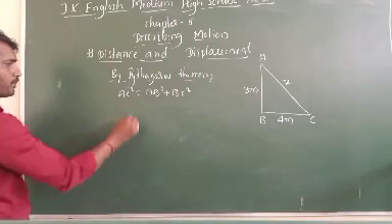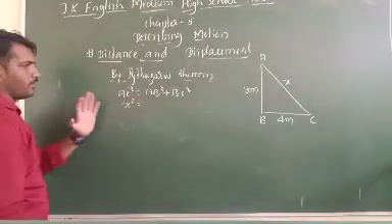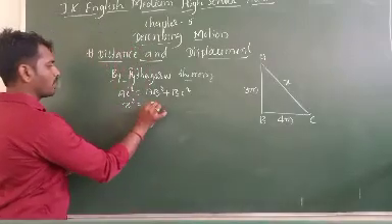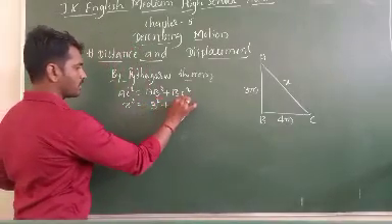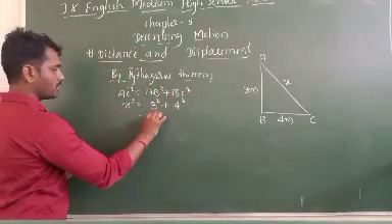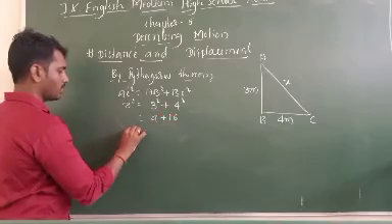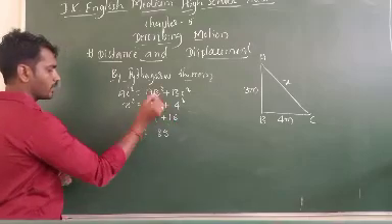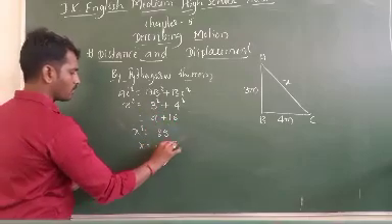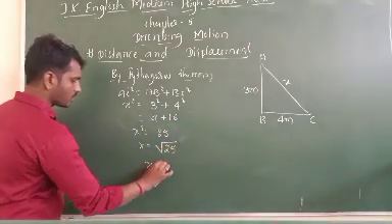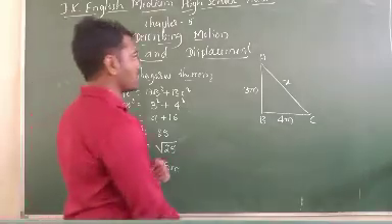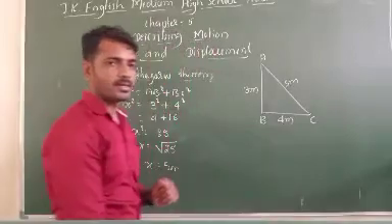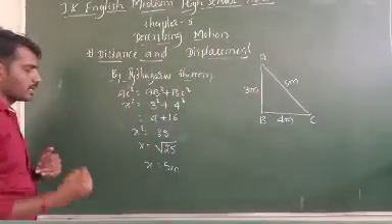Next, what will you do? AC square is x square, we have substituted AC as x. Next, AB is 3 square, BC is 4 square. 3 threes are 9, 4 fours are 16. Adding these two we get 25, so x square is 25. x is root 25, which is 5 meter. So what is the distance between A and C? 5 meter.